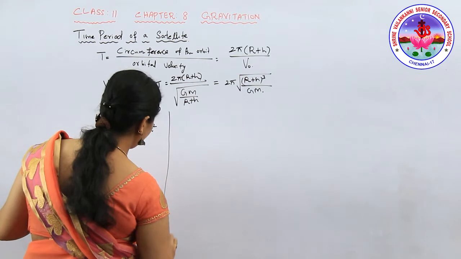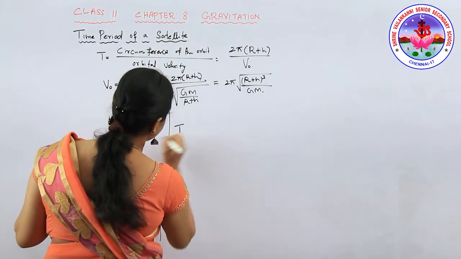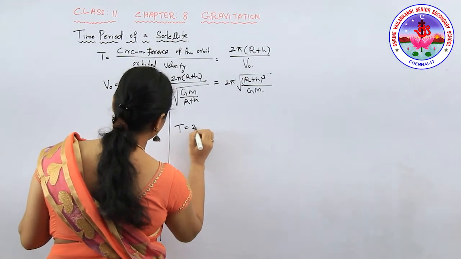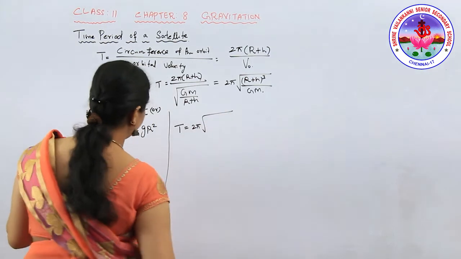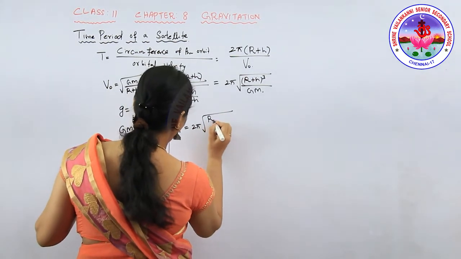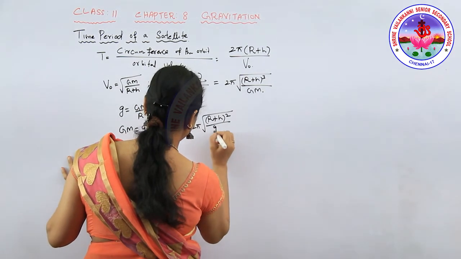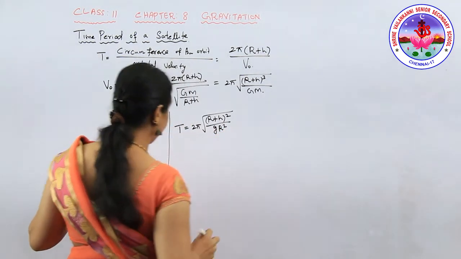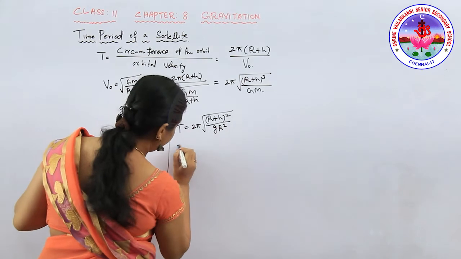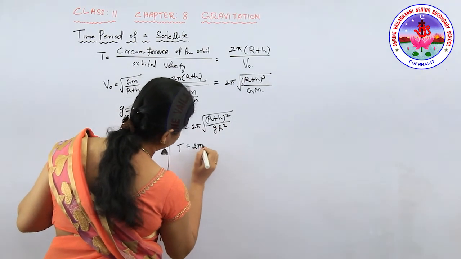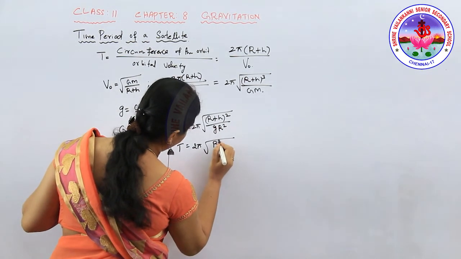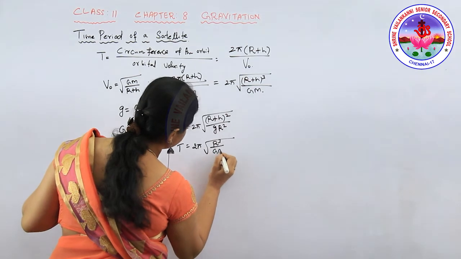Here we need to know the time period T. So T is equal to 2 pi into root of (r plus h) whole cube divided by gR squared. Understand? So now, for h much smaller than R, T is equal to 2 pi into root of R cube by GM.